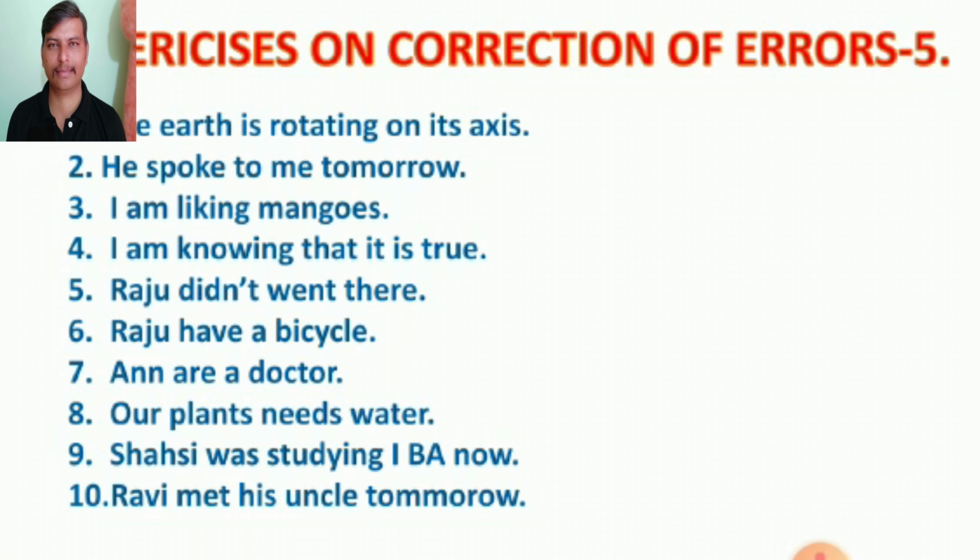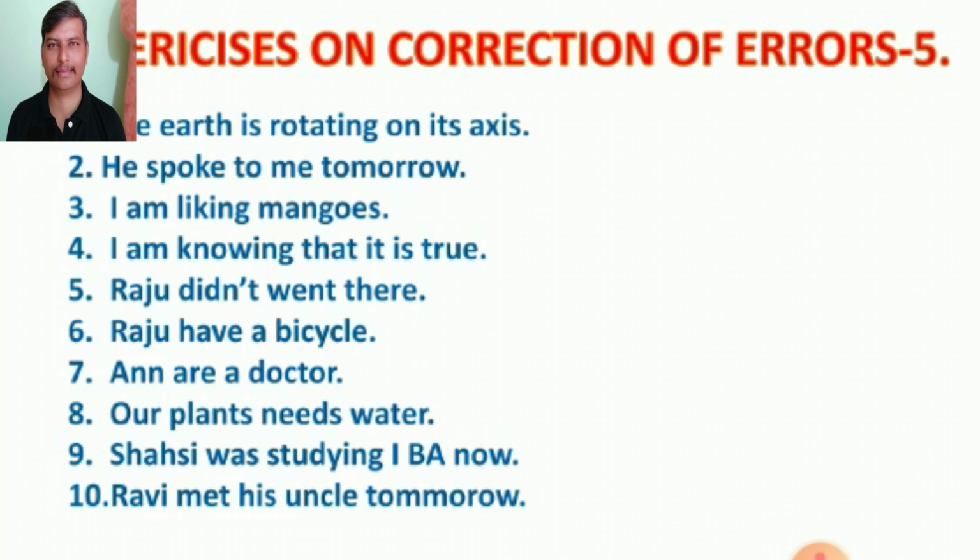Anne is a doctor is correct because Anne is third person singular. Take is, the does form. Anne is a doctor. Our plants needs water. Here our plants is third person plural. We must use the do form here. So our plants need water. Our plants need water is the correct sentence.